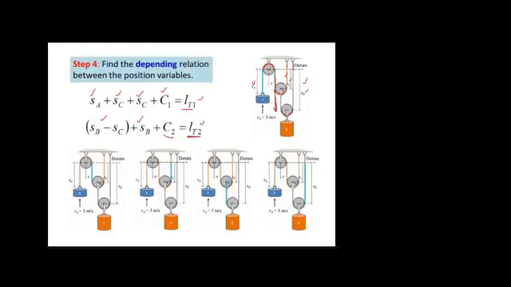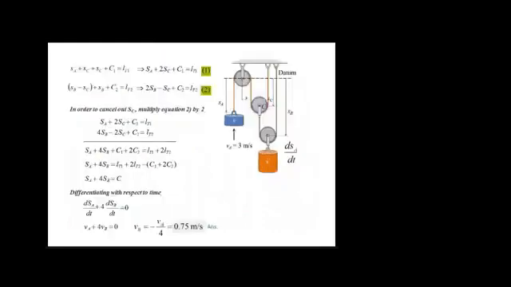Now let's rearrange this equation, SA plus SC plus SC plus C1. When we arrange it, we will get this equation. Also arrange this one, and when you arrange it, we will get this equation. Now in this case we need to remove this SC, which has a negative sign over here.